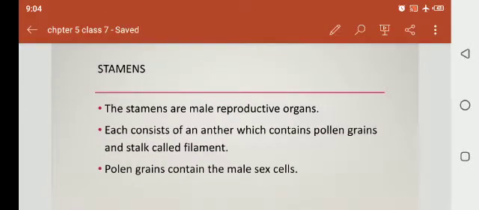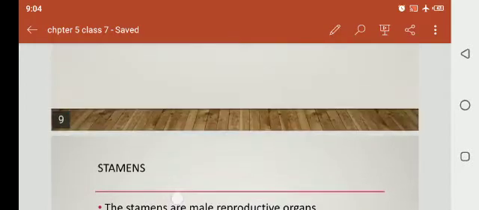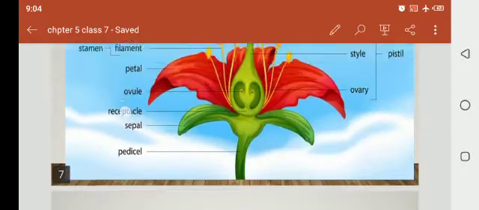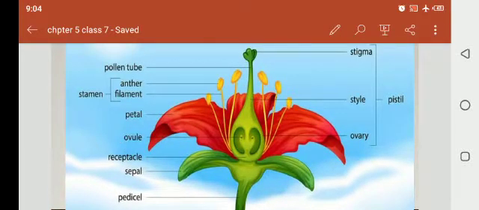Stamens. Stamens are the male reproductive organs. Each consists of an anther, which contains pollen grains, and a stalk called the filament. Pollen grains contain the male sex cells. You can see in the diagram that the yellow part is the filament, and the top part is the anther, in which the pollen grains are present.